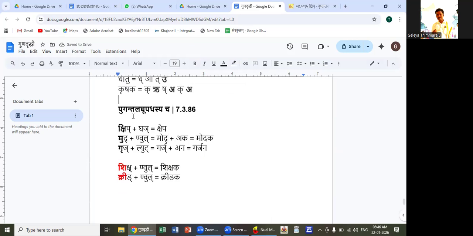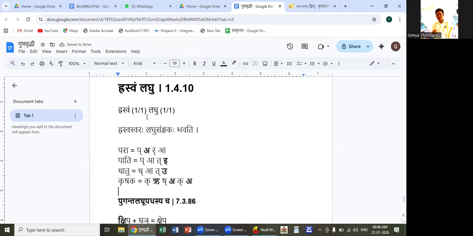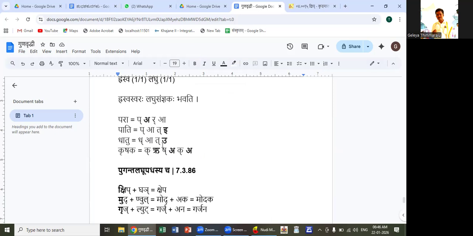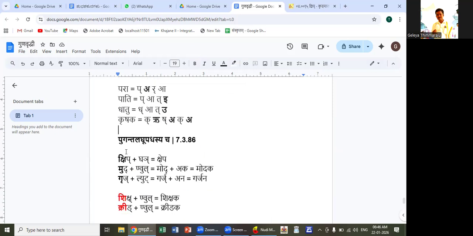Next, this is about laghu. In many sutras, this laghu is used. One of the sutras is Puganta Laghu Upadhasya Cha. Puganta Laghu Upadhasya Cha Gunaha. That Gunaha and Sarvadhatuka Ardhatuka Yoho come as anuvritti from the previous sutras. So, if we consider shi plus ngai, ngai is an ardhadhatuka pratyaya.